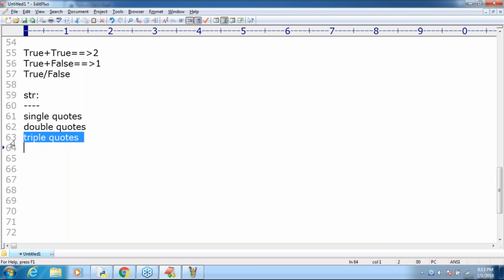In other languages, single quotes mean char and double quotes mean string, and there is no such option as triple quotes. But make sure that in Python, the char data type is not there.